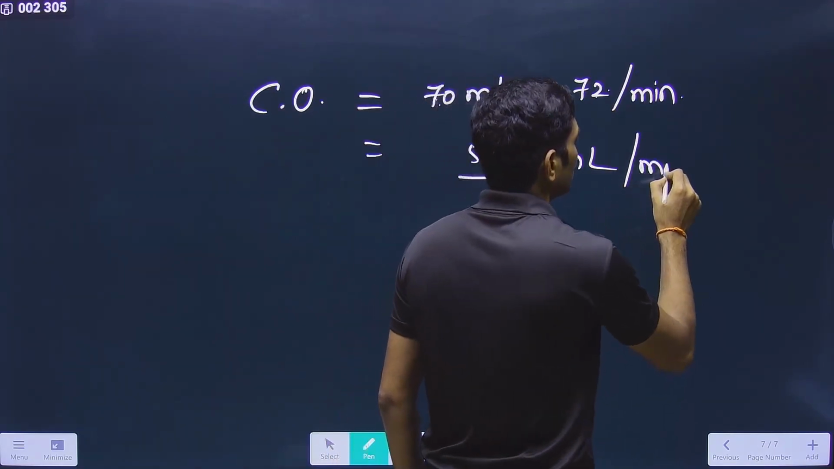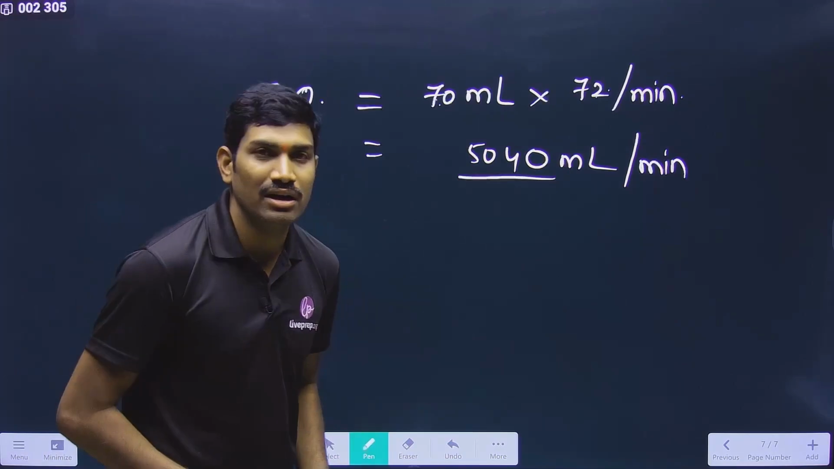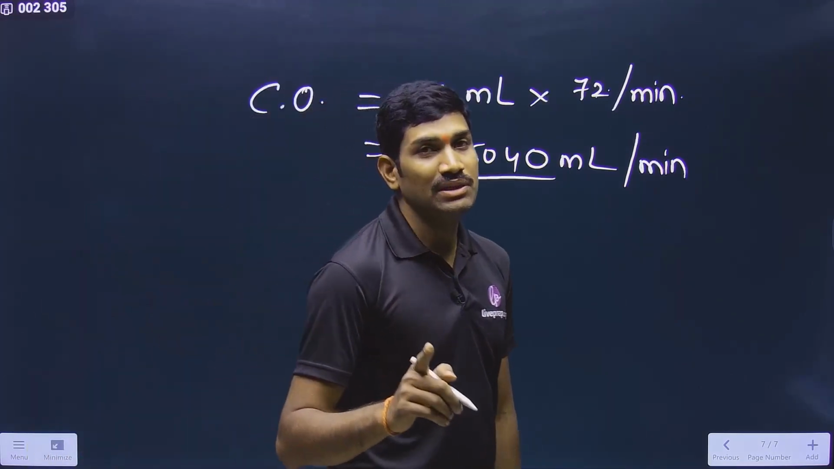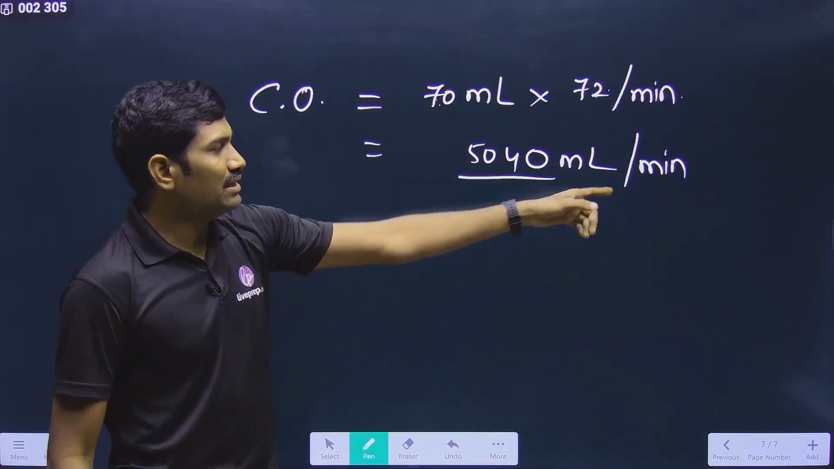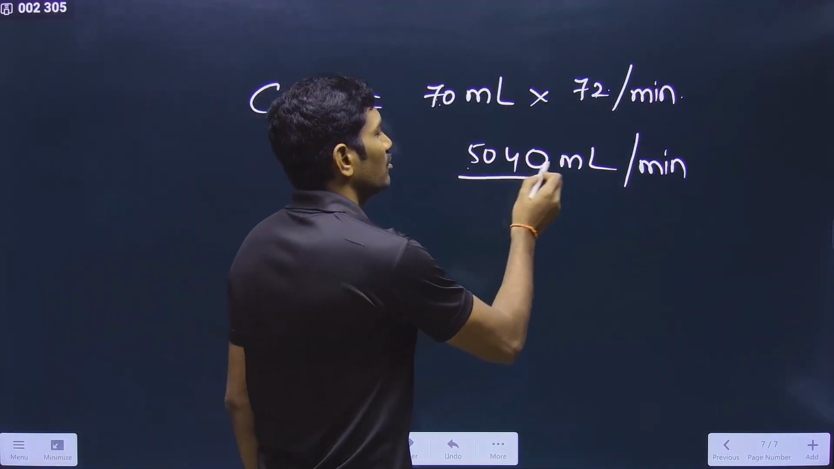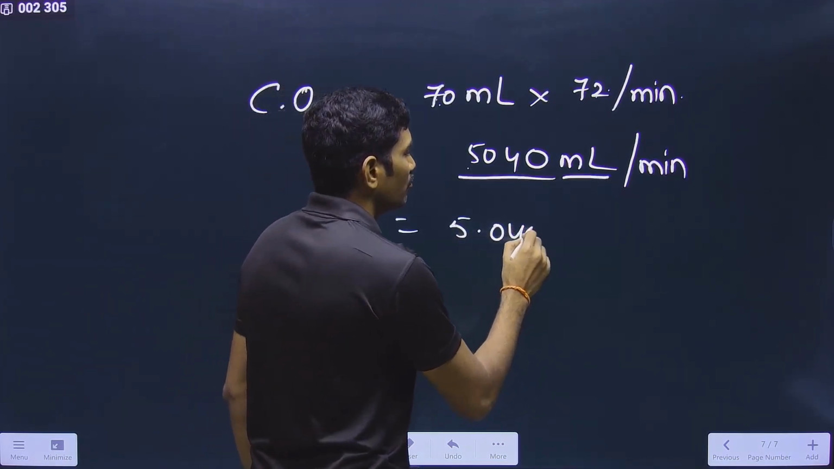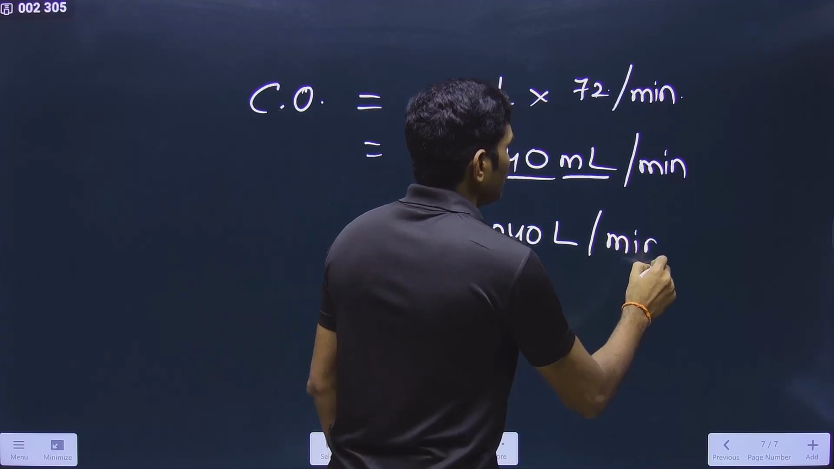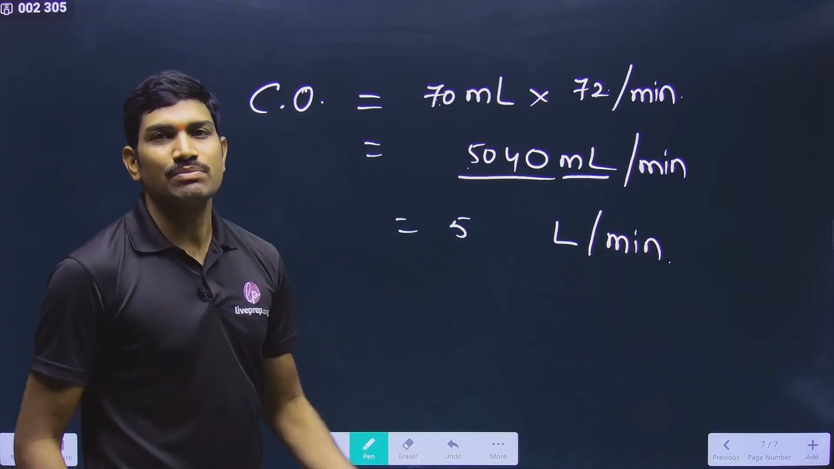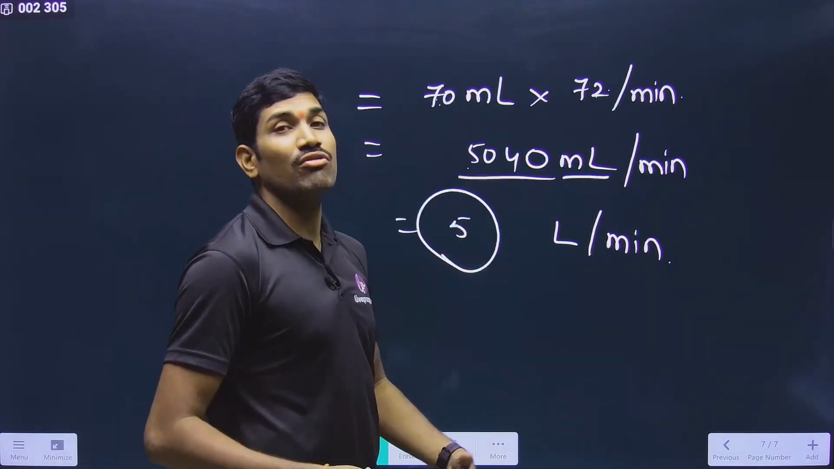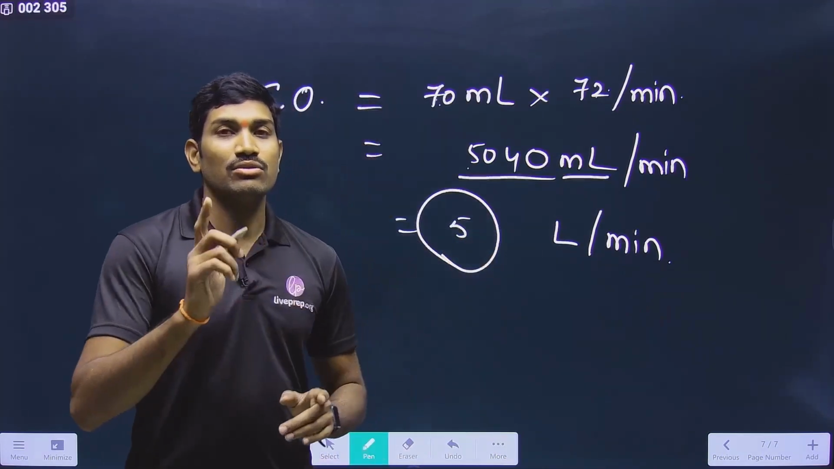This is per minute. So in 1 minute, what is the volume of blood pumped by the heart? Technically, it is by each ventricle. It is approximately 5040 ml. Converting milliliters into liters, it is 5.040 liters per minute. You can ignore the 040, so you can say it is 5 liters per minute. Approximately 5 liters of blood is pumped through the heart in 1 minute.